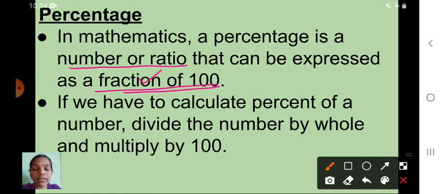Fraction means numerator and denominator. In case, see here, 2 percentage. 2 percentage means what? 2 upon 100. 5 percentage means 5 upon 100. So percentage can be expressed as a fraction of 100. Now the second point you have to see: if we have to calculate percent of a number, divide the number by whole and multiply by 100. Did you get this point, children?